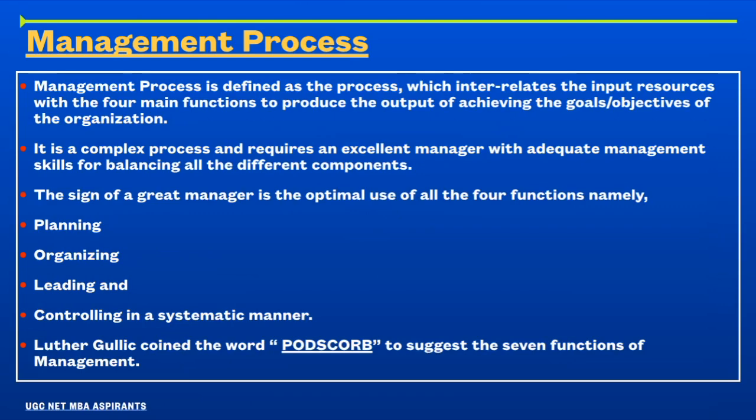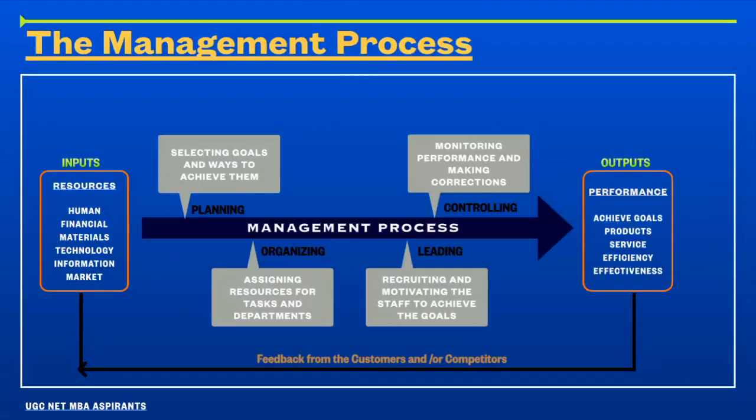According to Luther, he coined the word PODSCORB to suggest the seven functions of management. PODSCORB. This term stands for P for planning, O for organizing, D for directing, S for staffing, CO for coordinating, R for reporting, and B for budgeting. So, according to Luther, there are seven functions of management which is coined by the word PODSCORB.